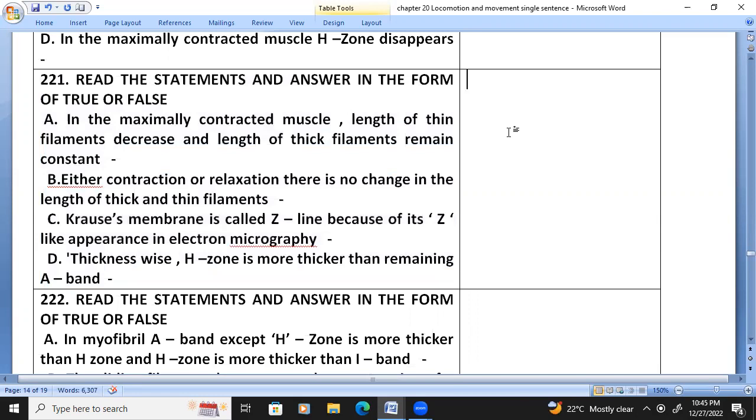Read the statement and answer in the form of true or false. In the maximally contracted muscle, length of thin filament decreases and length of thick filament remains constant. False. Either in contraction or relaxation, there is no change in the length of thick and thin filaments. Z membrane is called Z line because of its zigzag appearance on electron microscope. True. Thickness wise, H zone is thicker than the remaining A band. False.